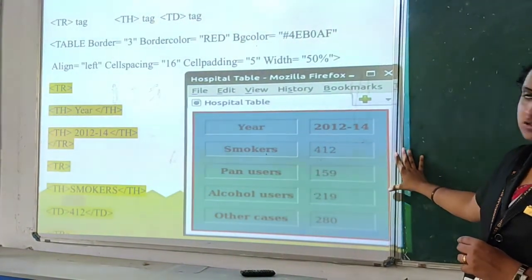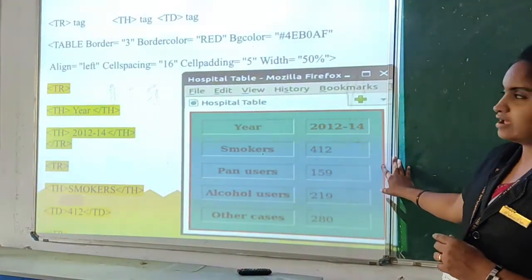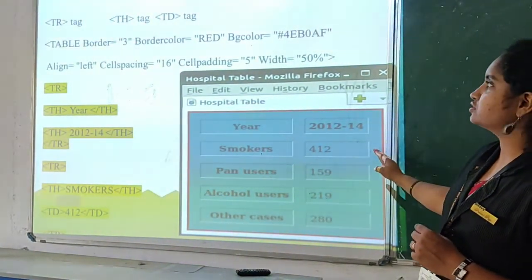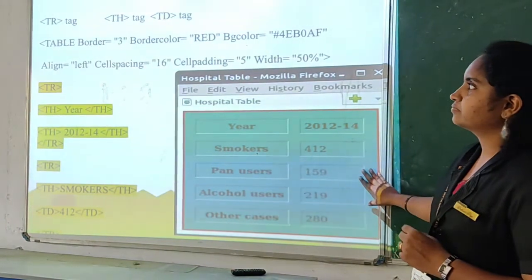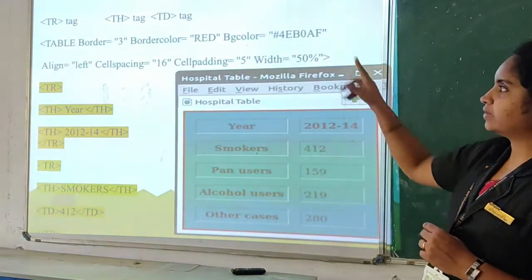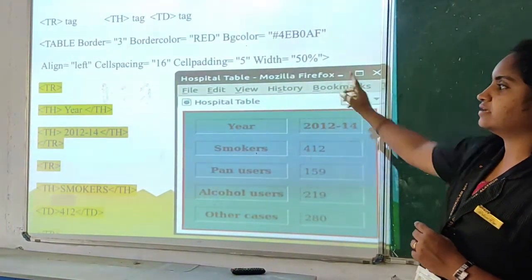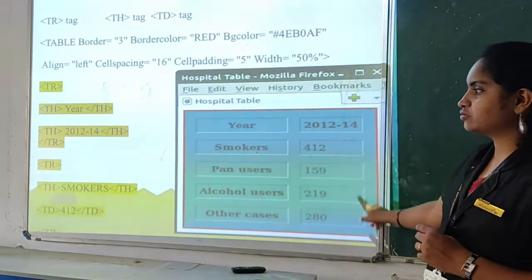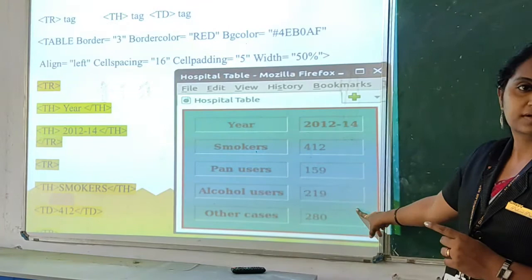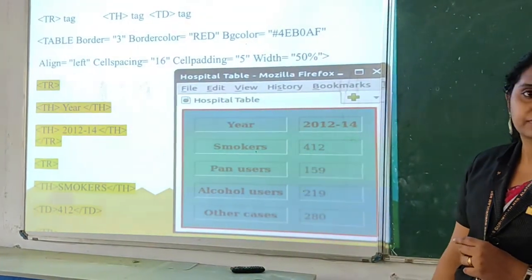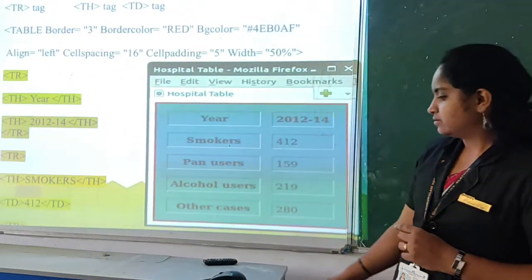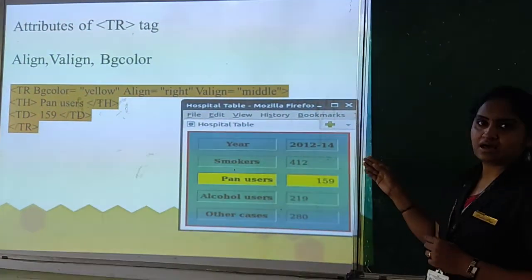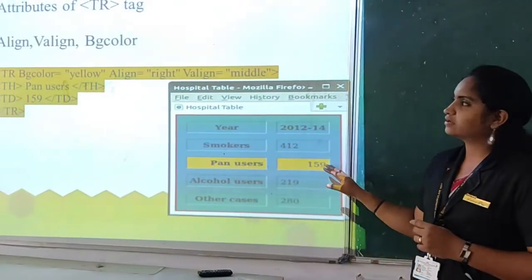So the main tag is TR, and after that you have to use TH, or for the definitions you can use TD. The main tags TR, TH and TD are used inside that particular content. If you want to include the details, you use the TD tag. Next are the attributes of TR, the row attributes.